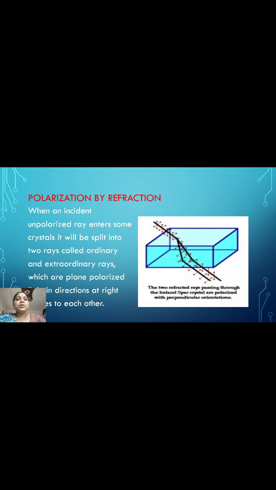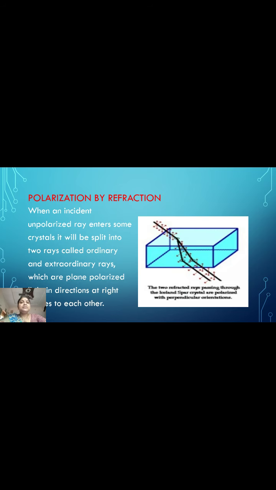Next is polarization by refraction. When an unpolarized ray enters some crystals, it is split into two rays called ordinary and extraordinary rays, which are plane polarized in directions at right angles to each other.